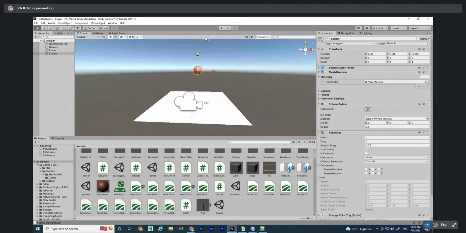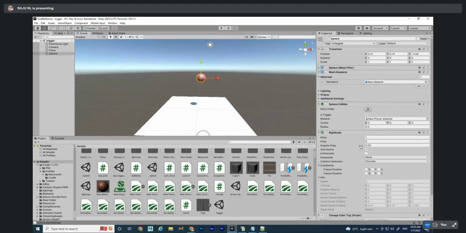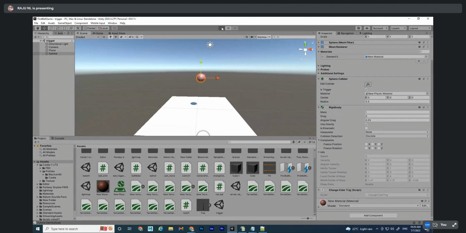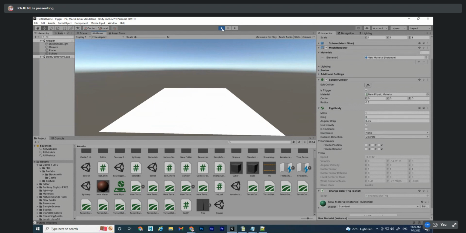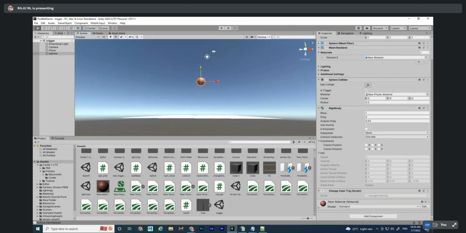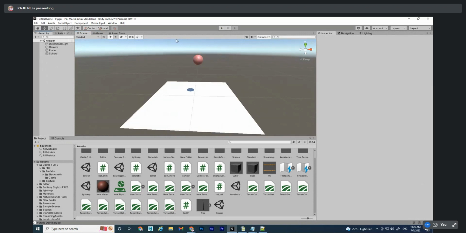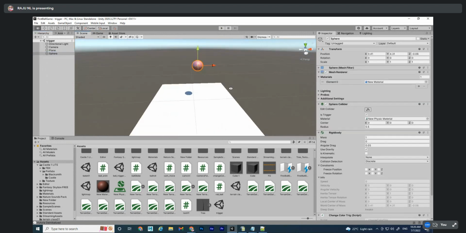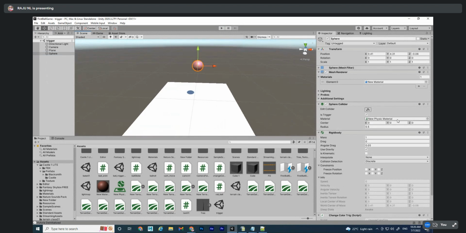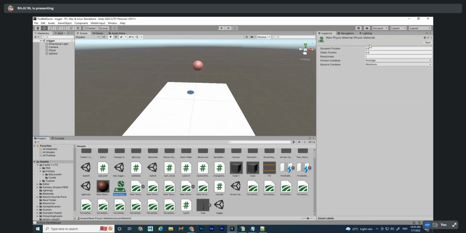So, colliding, so it should be collided. Check it. Colliding and passing through. Okay, new physics material. Slider, I'll make it 0.